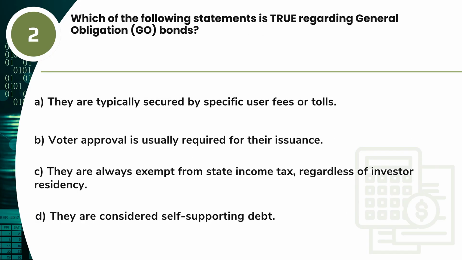Question 2. Which of the following statements is true regarding general obligation, GO bonds? A. They are typically secured by specific user fees or tolls. B. Voter approval is usually required for their issuance. C. They are always exempt from state income tax, regardless of investor residency. D. They are considered self-supporting debt.